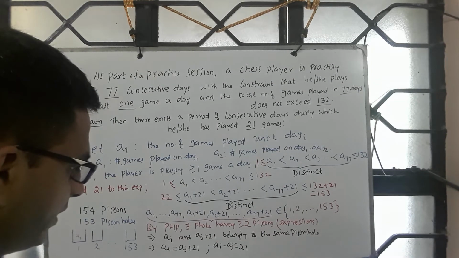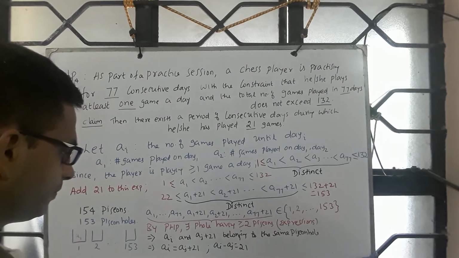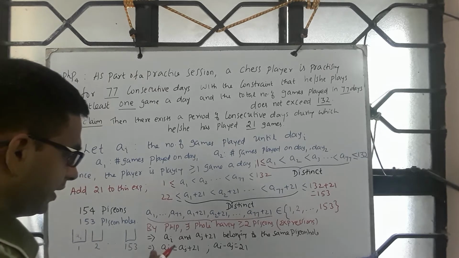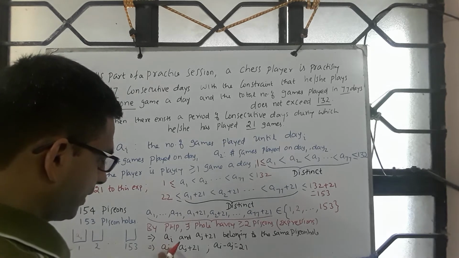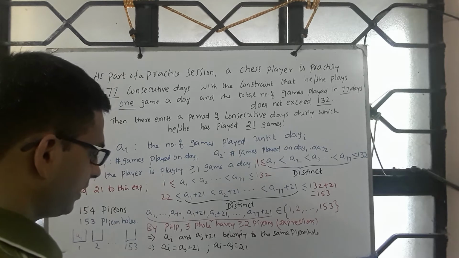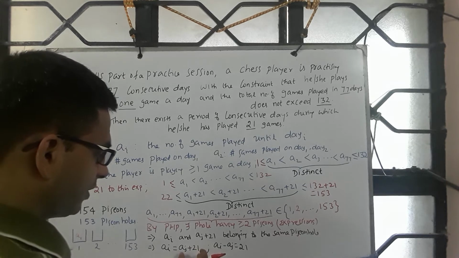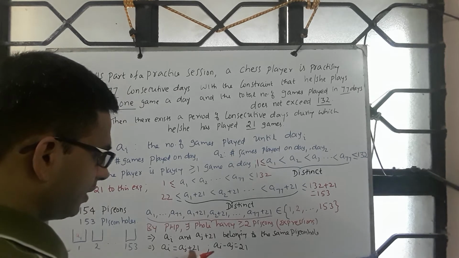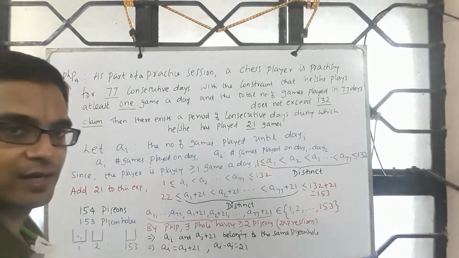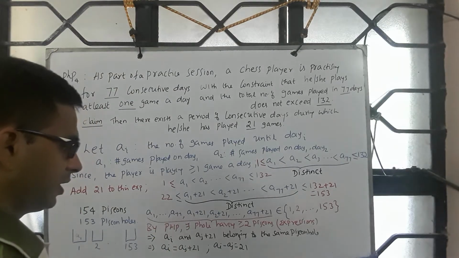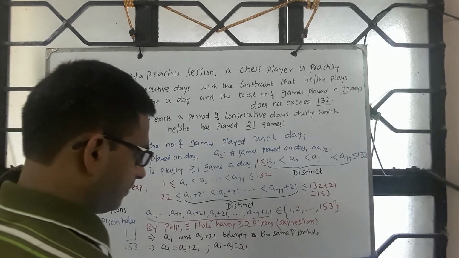This means the total number of games played until day I is the same as the total number of games played until day J plus 21. Now this is what you get.